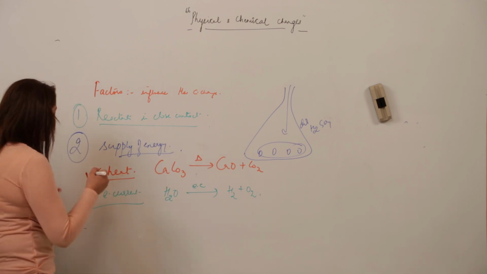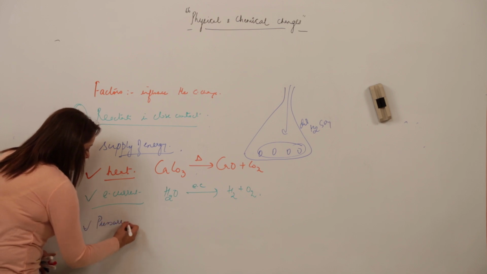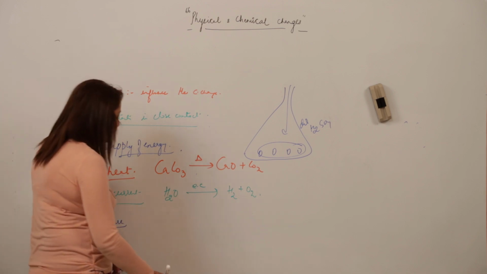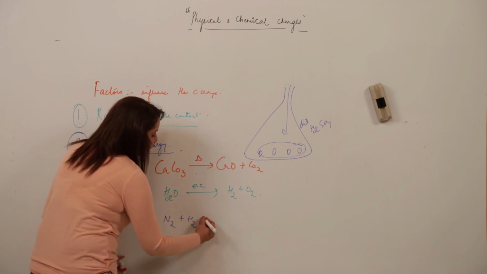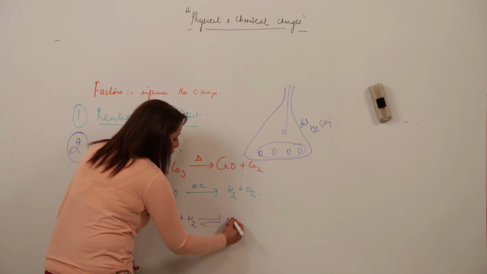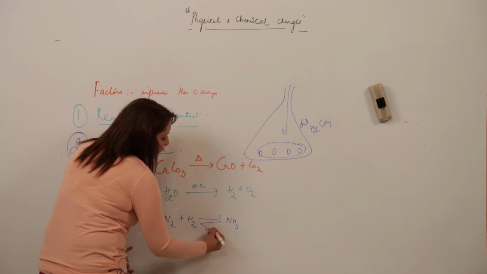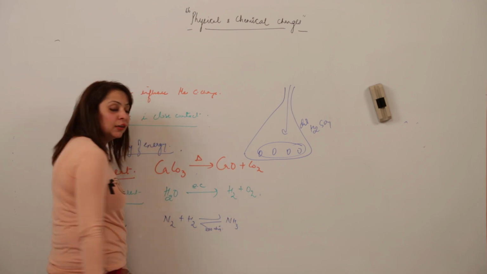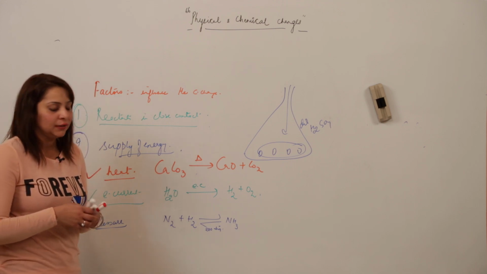Similarly, for the supply of energy, I am taking one more factor, pressure. For pressure, the example which is striking in my mind is the Haber process, that is the formation of an important compound, ammonia. So what happens? Ammonia is formed when we apply pressure, and the pressure is approximately 200 atmospheres. So in this, the energy is supplied in the form of pressure, right?